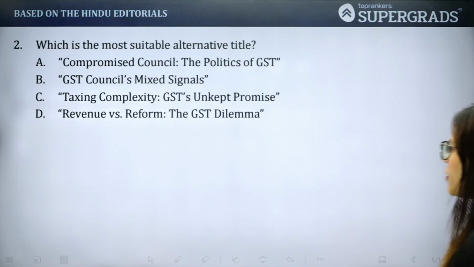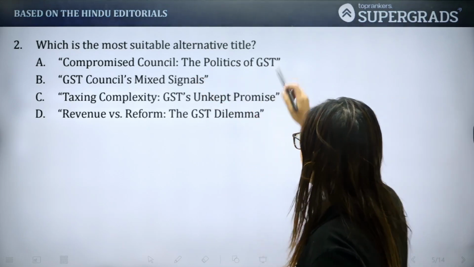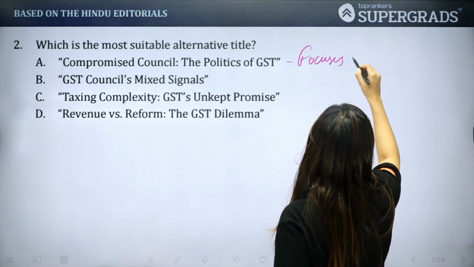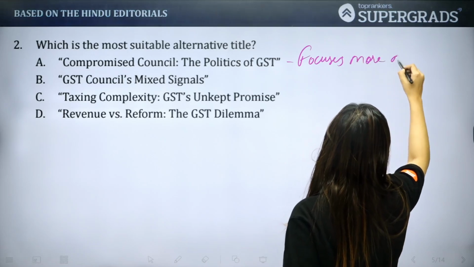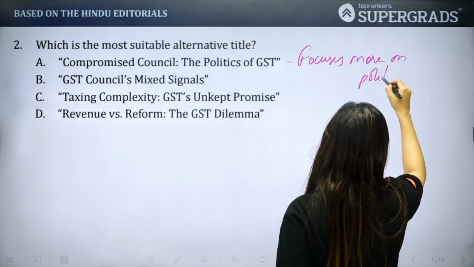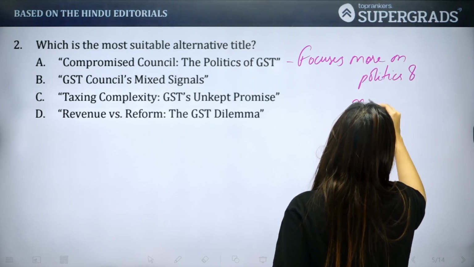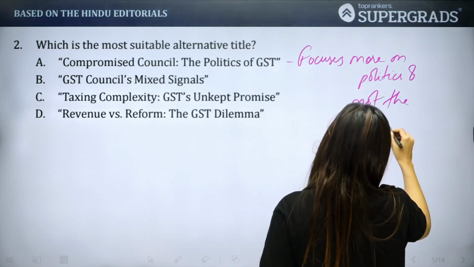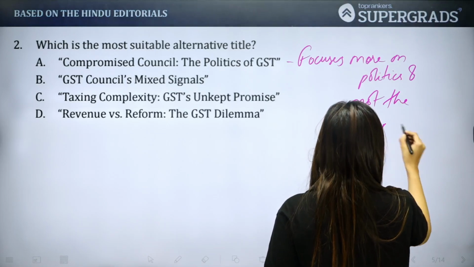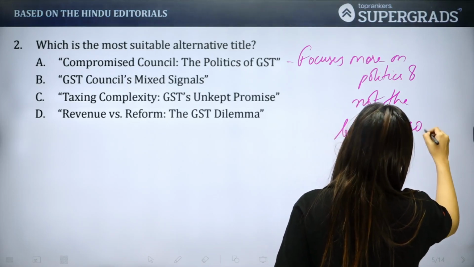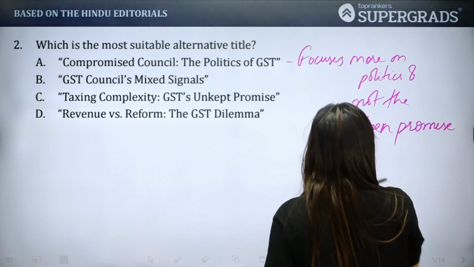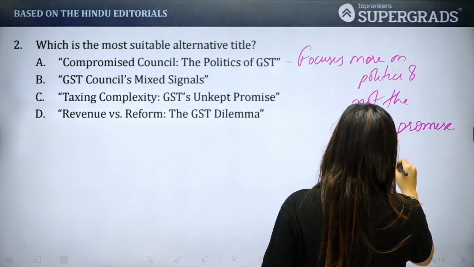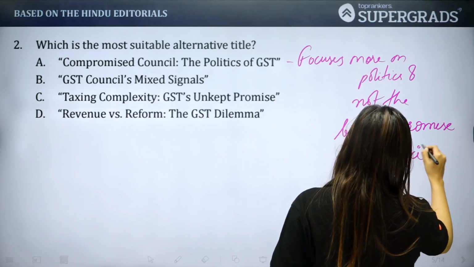When we look at the first option, Compromised Council, the Politics of GST, it focuses more on politics and not the broken promise of simplicity, which is the whole soul agenda that the writer wanted to convey. That's why option A will be eliminated.